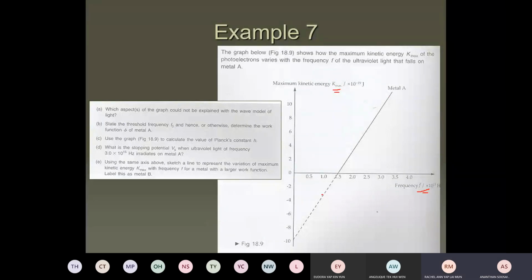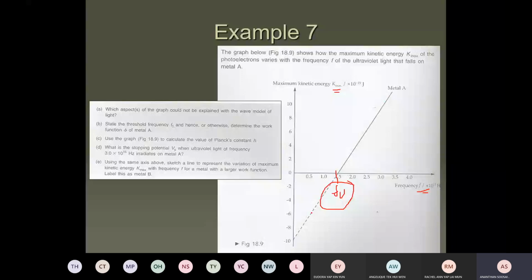The threshold frequency. Very good. After a certain frequency, there is no emission of electrons because there is no kinetic energy at all. The existence of a threshold frequency is one of the evidence against the wave idea. The wave model says any frequency can emit the electron.